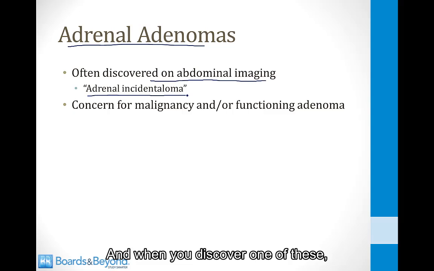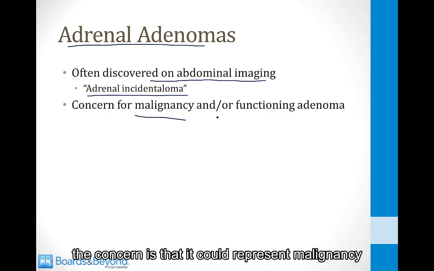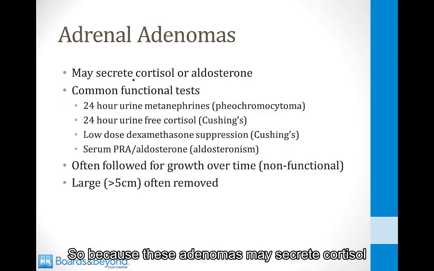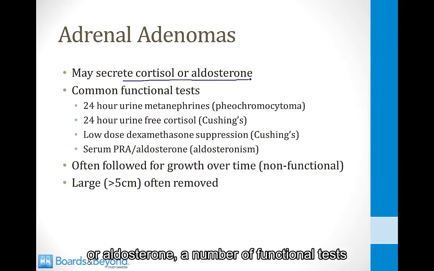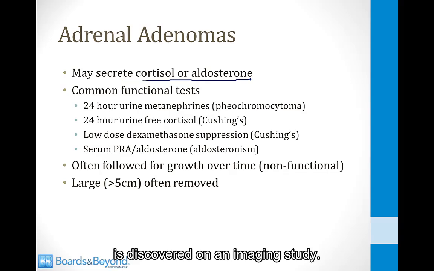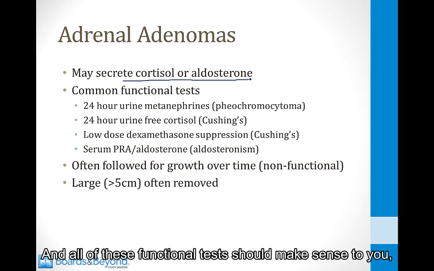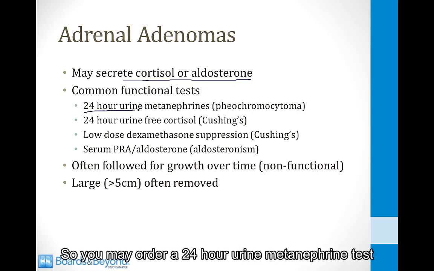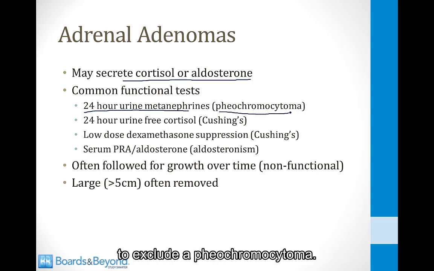And when you discover one of these, the concern is that it could represent malignancy, or it could be functioning and secreting cortisol or aldosterone. So because these adenomas may secrete cortisol or aldosterone, a number of functional tests are often performed when an adrenal adenoma is discovered on an imaging study. And all of these functional tests should make sense to you now that we have gone through disorders of the adrenal gland. So you may order a 24-hour urine metanephrine test to exclude a pheochromocytoma.